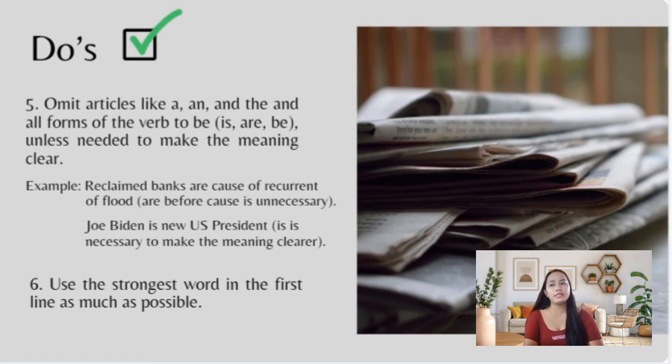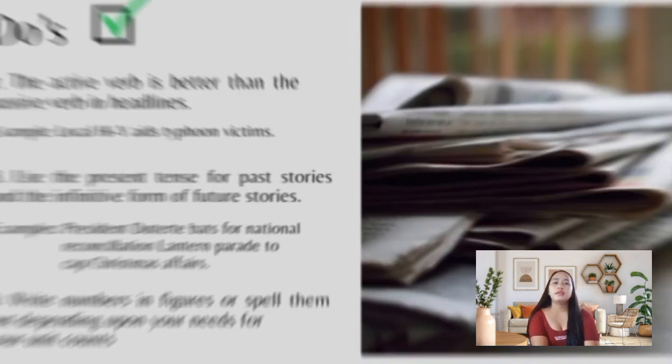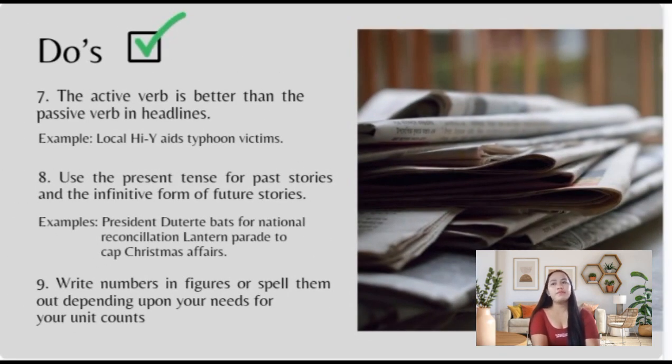For number 6 for the do's, we must use the strongest word in the first line as much as possible, of course, to gain the attention of our readers. To proceed, in number 7, the active verb is better than the passive verb in headlines. Let us just say, for example, the sentence "Local highway aids typhoon victims." It is more preferable.